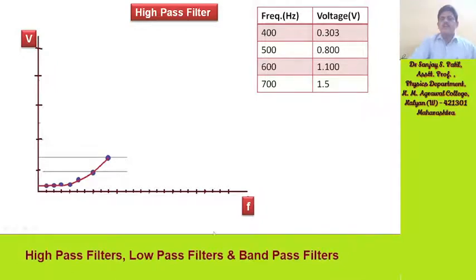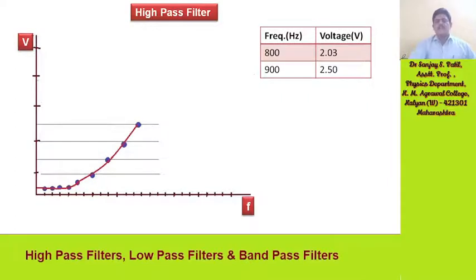For 400 Hz it is 0.303. For 500 Hz it is 0.800. For 600 Hz it is 1.100. For 700 Hz it is 1.5. So this is all about frequency versus voltage.